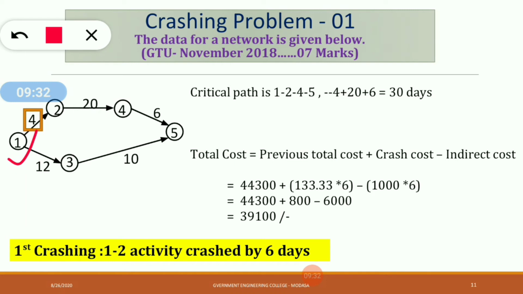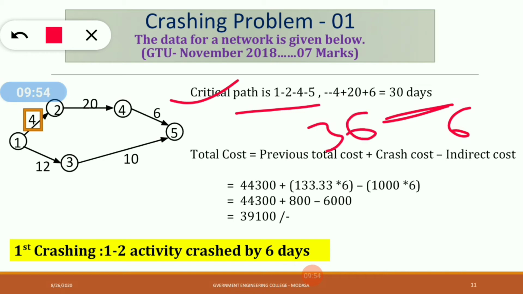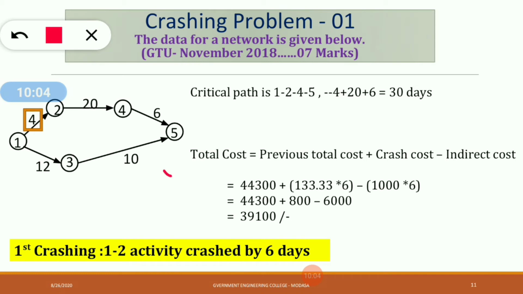Activity 1 to 2 crashed by 6 days. Okay, so the critical path would be 4 plus 20 plus 6. 4 plus 20 plus 6 is equal to 30 days. So the new critical path is again the same, and the duration of the project is 30 days. So we have just reduced 6 days. Previously the project was completed in 36 days. Now the project will be completed in 30 days. So we have reduced the project by 6 days.